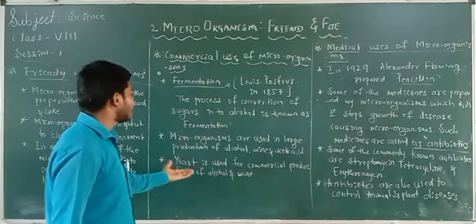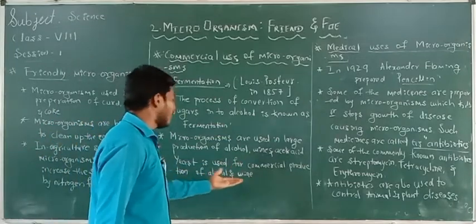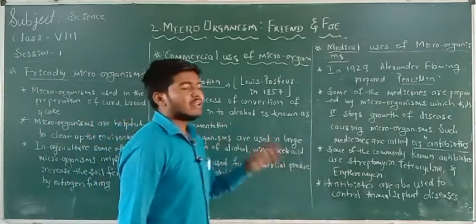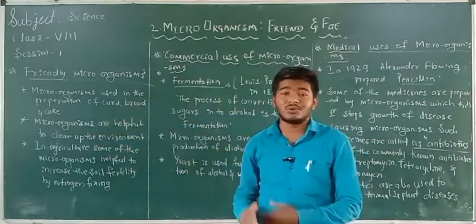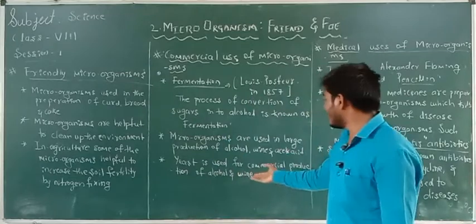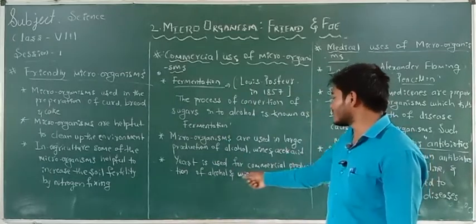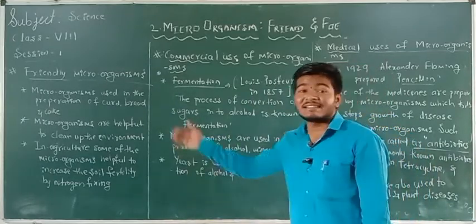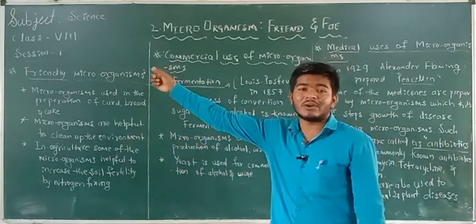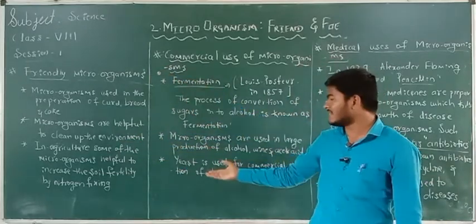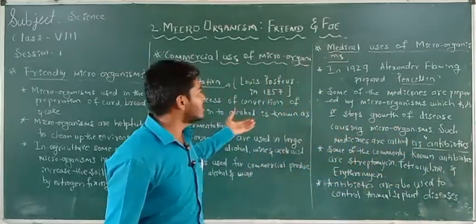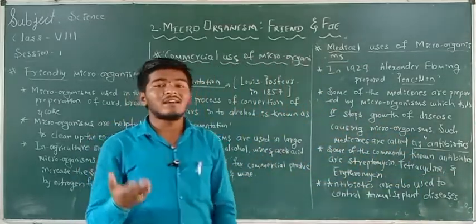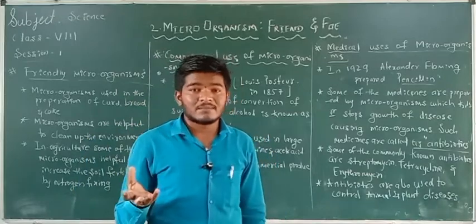Next, yeast is used in commercial production of alcohol and wine. Yeast is also used in the production of bread. This yeast is nothing but one of the microorganism products. So these microorganisms are also used in these types of commercial uses. And what are the medical uses of the microorganisms?